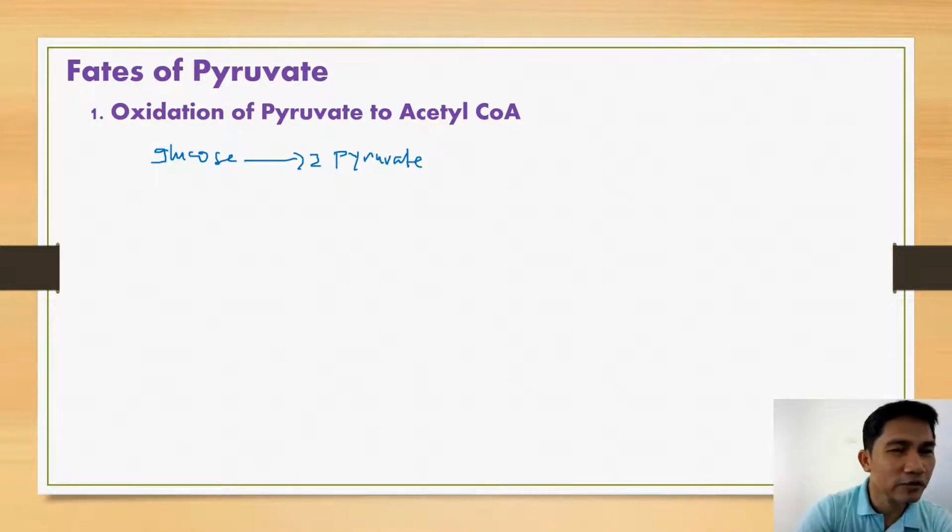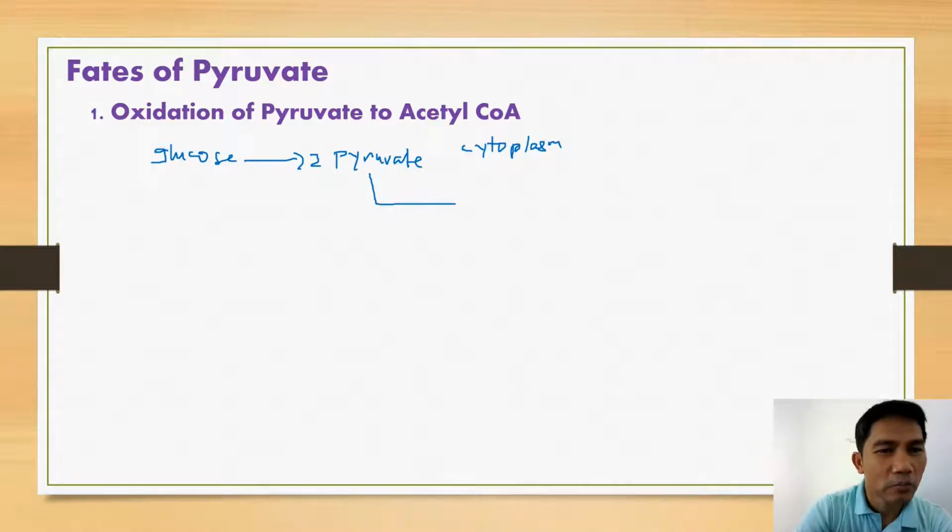Now, the question is, what happens to these two molecules of pyruvate? Remember that glycolysis takes place in the cytoplasm. These two molecules of pyruvate are brought into the mitochondria. In order to cross the mitochondria, pyruvate will utilize the protein channels, particularly the porin proteins.